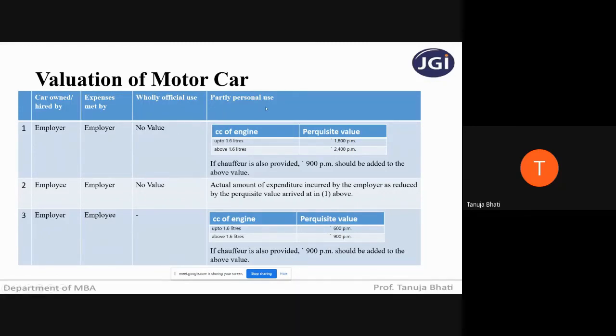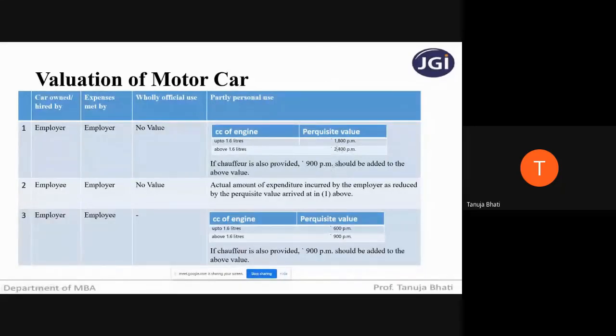Suppose it is partly used for personal and office use, then depending upon the engine capacity of the motor car, you have to calculate the perquisite value. Up to 1.6 liters is 1800 per month, above 1.6 liters 2400. And if a driver is not provided, your calculation will end here. If a driver is also provided, you have to add 900 per month to the above value.